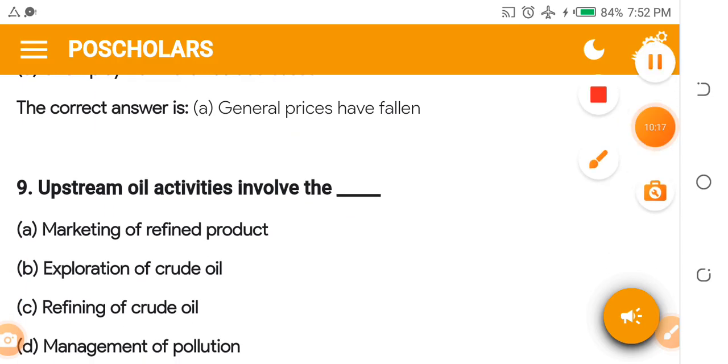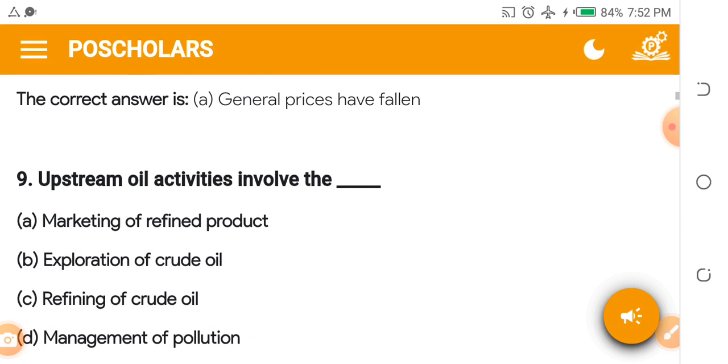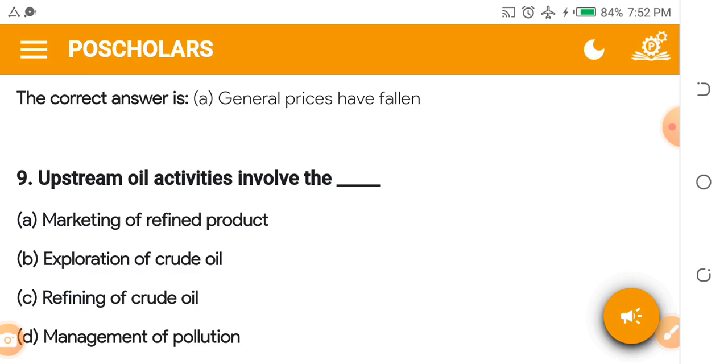Number 9. I hope you are still here with me. Upstream oil activities involves the dash. A. Marketing of refined product. B. Exploration of crude oil. C. Refining of crude oil. D. Management of pollution. Upstream, we have upstream and downstream when it comes to oil. If you have followed news in Nigeria, if you have followed the issue of fuel subsidy, concerning our N.H.S and all the rest, you always hear about upstream sector and downstream sector in the oil sector.